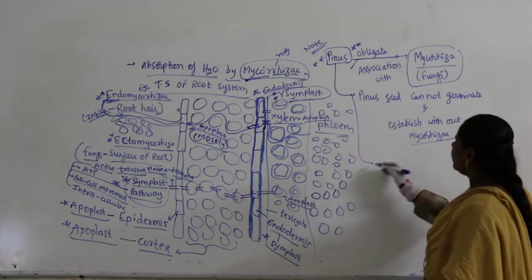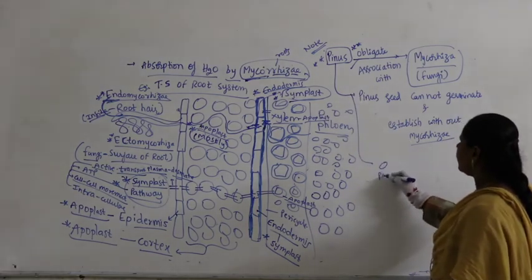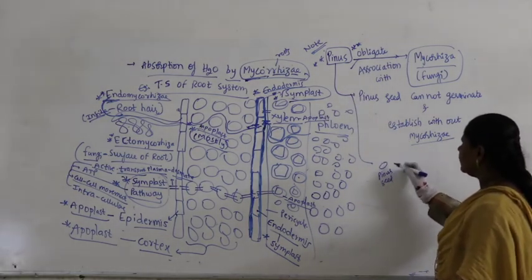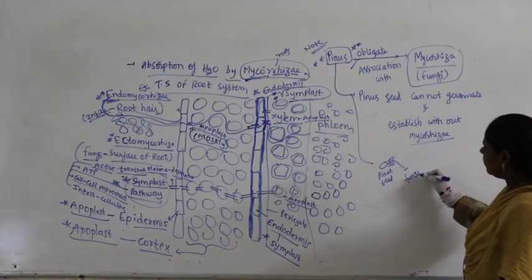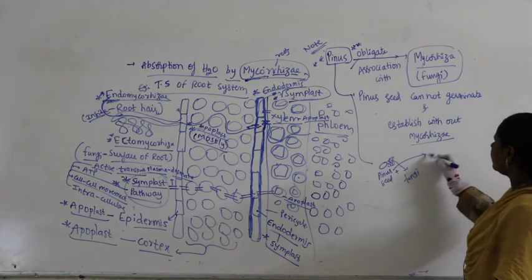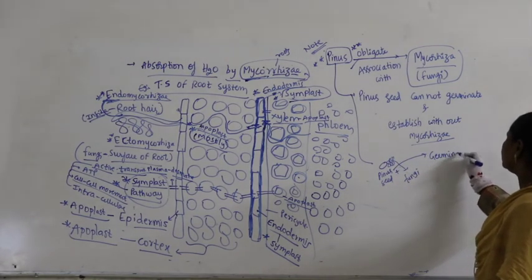That means whenever a Pinus seed is there, if the seed comes in contact with the fungi, then only will the Pinus seed undergo germination.